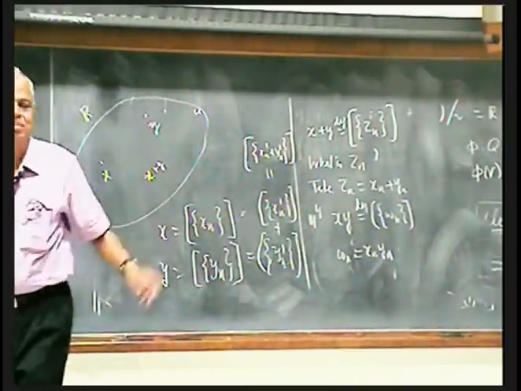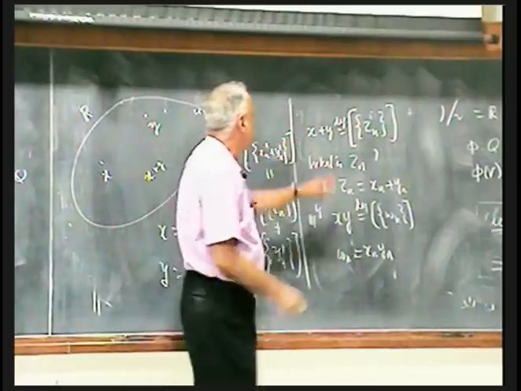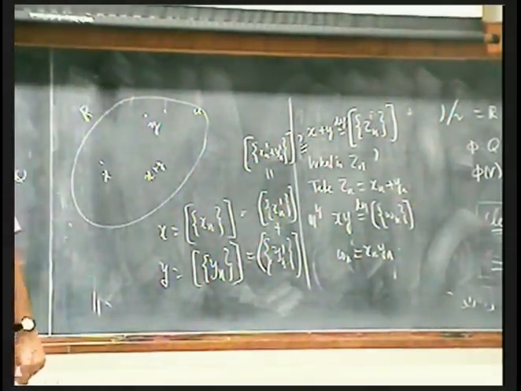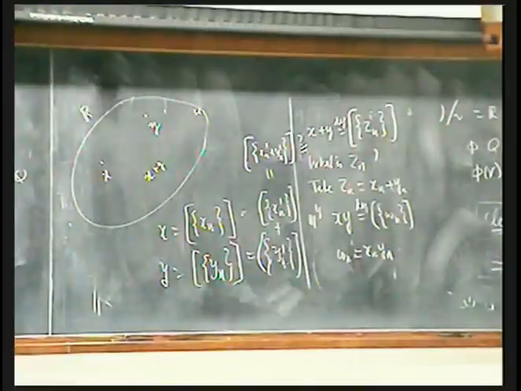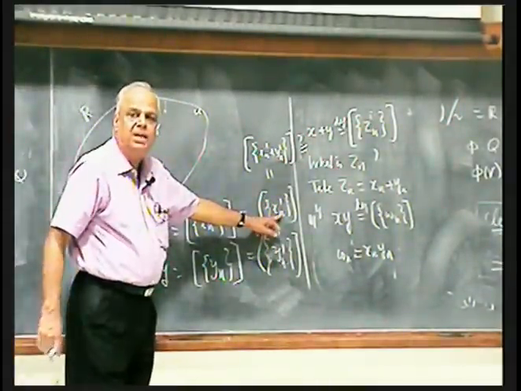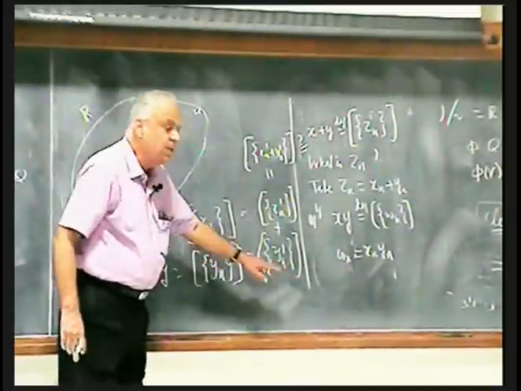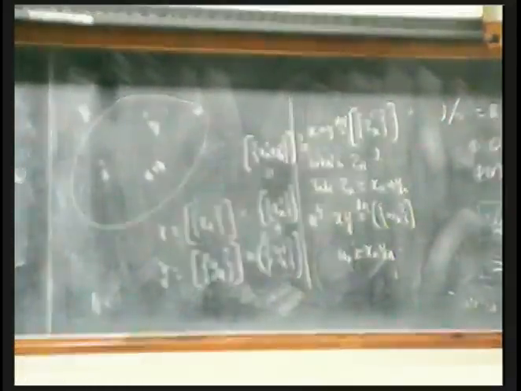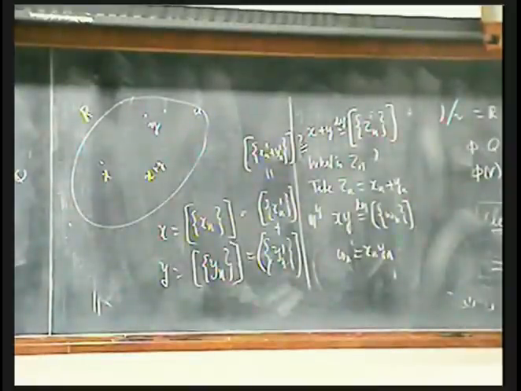Will it be the same? Will this box be the same as that box? Will it be or will it not be? See, all we know is xn is equivalent to xn prime, yn is equivalent to yn prime. And if I show that xn plus yn must be equivalent to xn prime plus yn prime, and the two being equivalent, they will generate the same box.